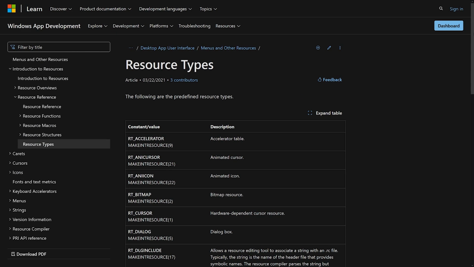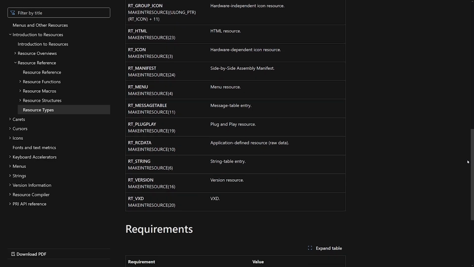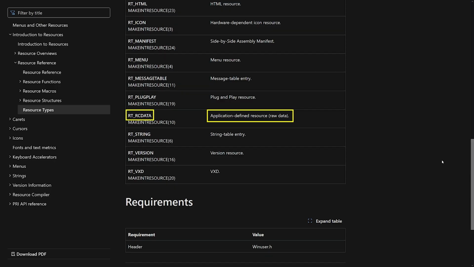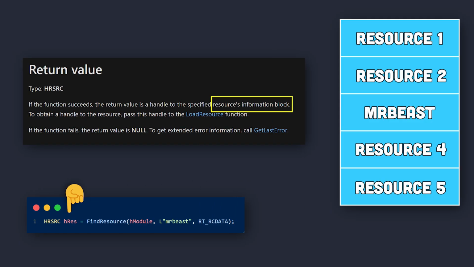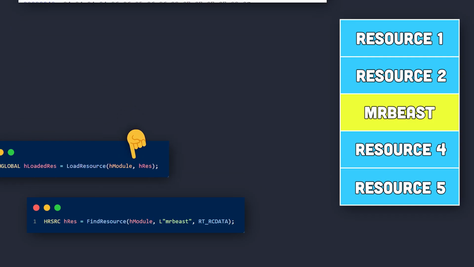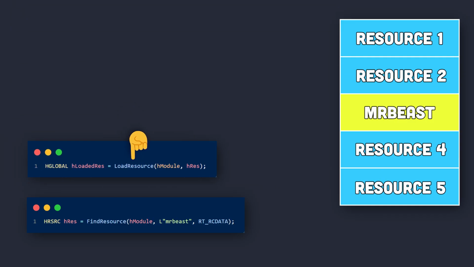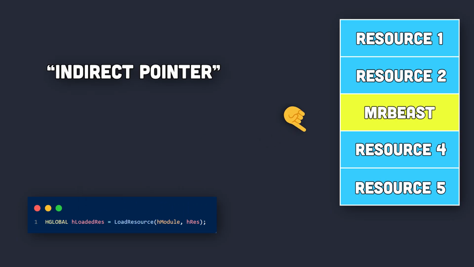From the Microsoft documentation, we can see there are various resource types. But since we are using an application-defined resource, or a JPEG image, which is considered raw data, we use the RT_RCDATA type. If this API runs successfully, it will return a pointer to the information block of the specified resource. This information block contains the base address of the resource, or the address of the first byte of the JPEG image. So the next API we need to use to obtain this address is the LoadResource API. This API takes in two parameters, the base address of the executable and the pointer to a resource's information block, which we obtained from the FindResource API.